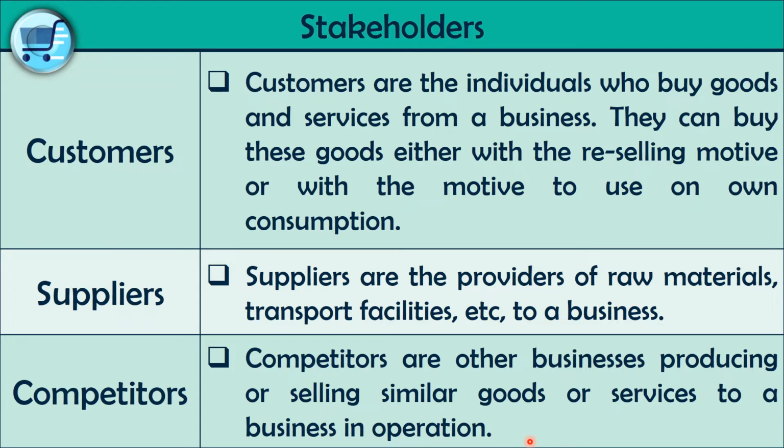Let's take an example such as Munchee and Maliban, right? Both of those businesses produce biscuits as their products, and they are highly competitive with each other.